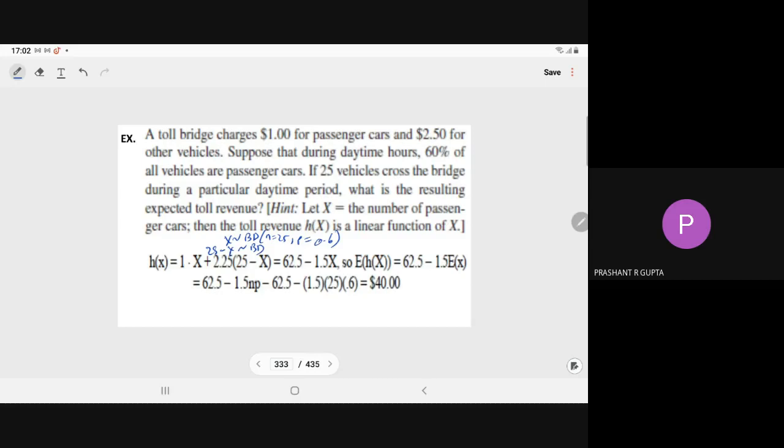No sir, I took X as the other cars, not the passenger cars. I did not take 25 minus X as that. I took X as other and 25 minus X as passenger, and according to that I made h(X). You said that X is the number of non-passenger cars. Yes sir. At that time, what is the p? Sir, 0.4. So check with 0.4 then. Sir, I checked with 0.4 and got something like 37.5.